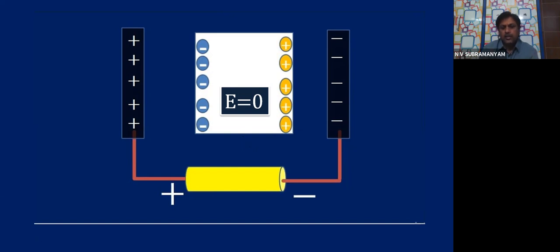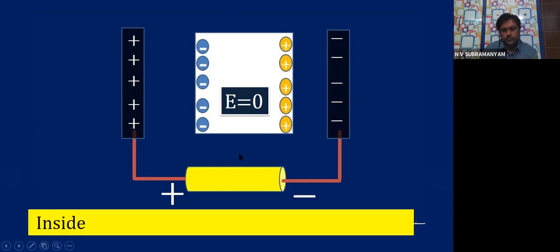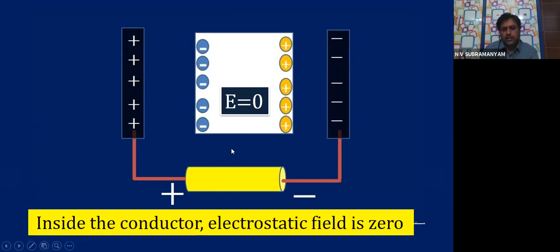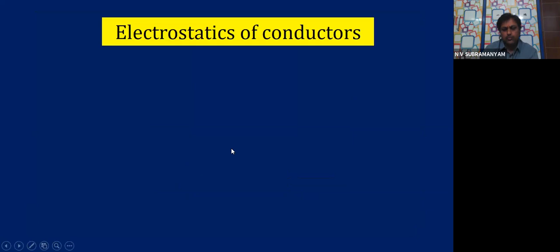And if the conductor becomes charged, you are now asking a doubt, sir, where are these charges actually? These negative and positive charges are now on the surface of the conductor. So whatever charging takes place on a conductor, the charge is entirely on the surface of the conductor. So inside the conductor, the electrostatic field is zero.